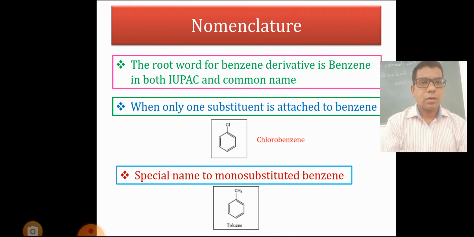Nomenclature. The root word of a benzene derivative is benzene in both IUPAC and common names. When only one substituent is attached to the benzene, it is known as monosubstituted benzene. Example: if the benzene ring is attached to only one substituent, that is Cl group, then it is known as chlorobenzene. If only one CH3 group is attached to the benzene ring, then it is known as toluene.